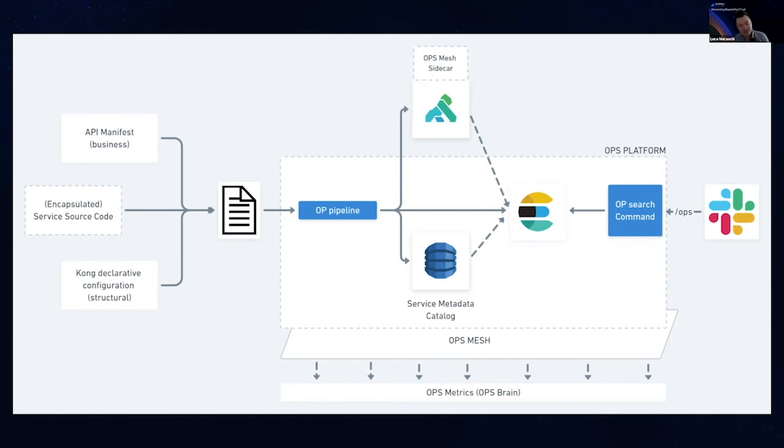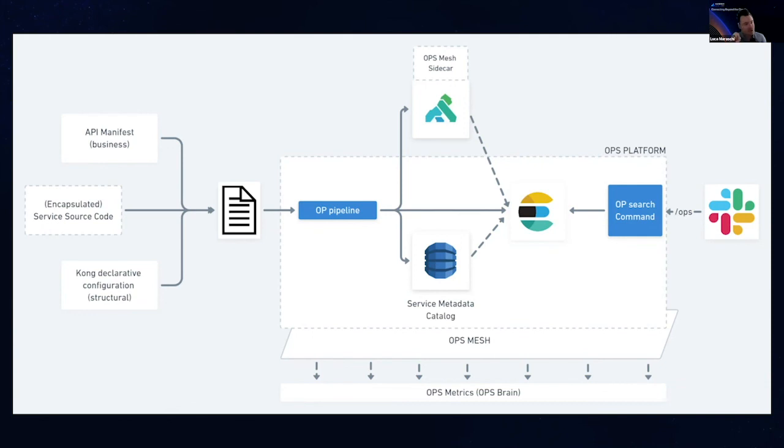And then there is the API manifest that describes how this API fits in the enterprise or the public ecosystem. It goes through a pipeline, and as you can see, gets propagated into an internal catalog, but especially gets injected into Kong, right? Kong, like I said, there is a sidecar, and now we will discover why.